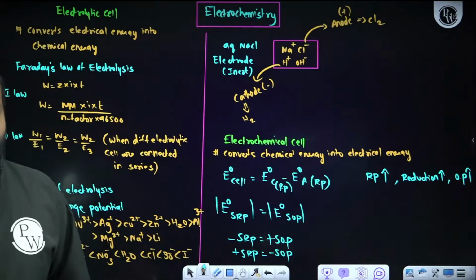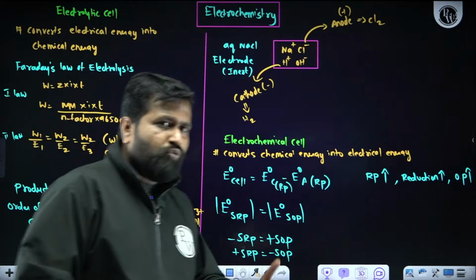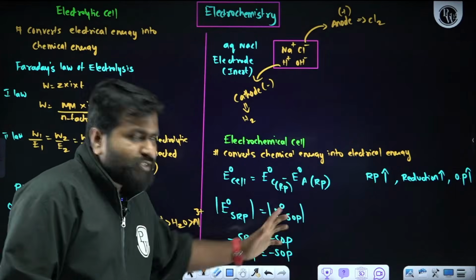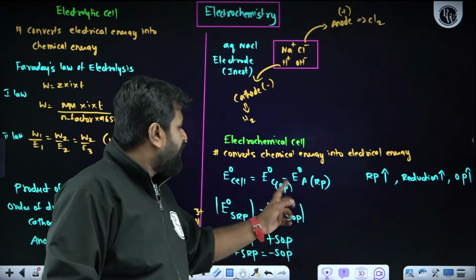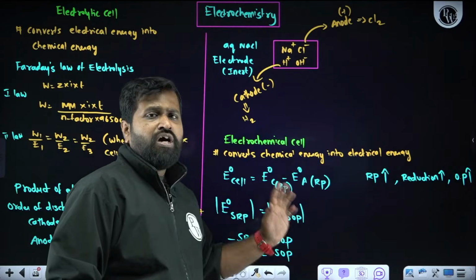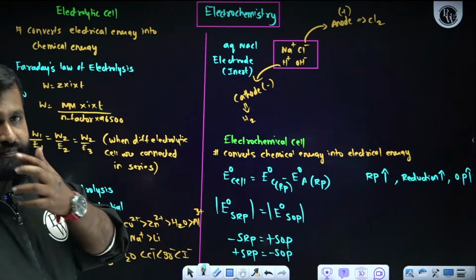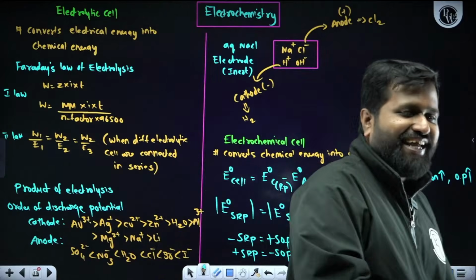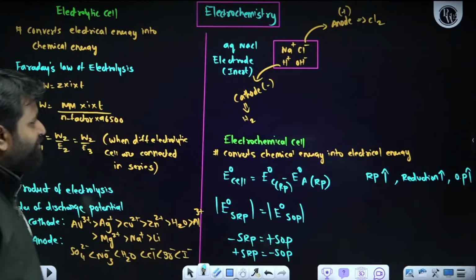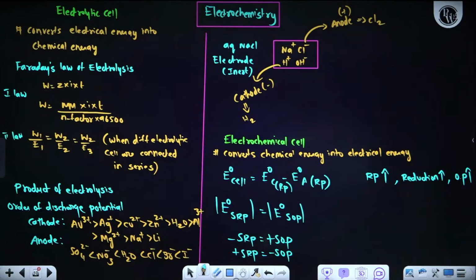Why, sir, are you telling this value actually? The main thing is we need to understand only one thing. The magnitude wise value is the same, but we need to consider only the reduction potential value according to IUPAC convention. If the question paper setter gives the SOP value, whatever the value given, keep the same value, change the sign. That is only the reduction potential. Is it clear? Hemant, hi Hemant, is it clear? So this is very, very important. It converts chemical energy into electrical energy.